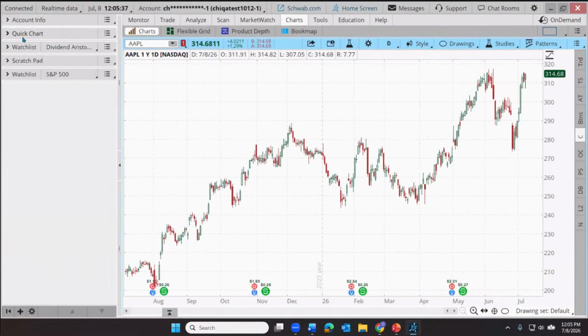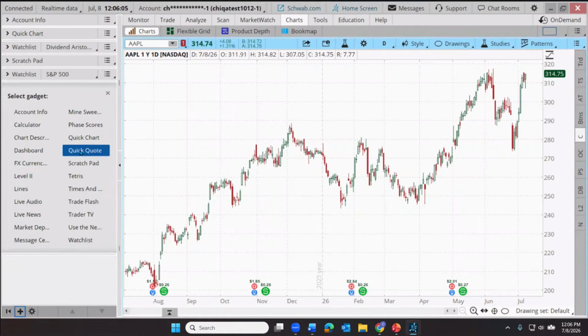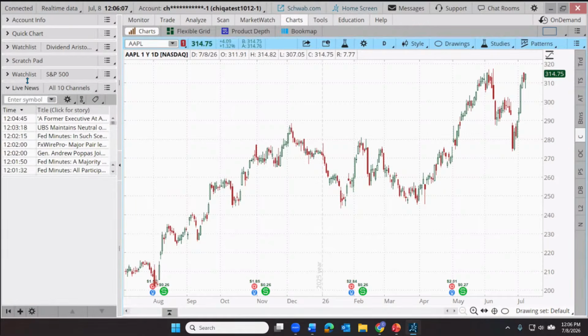And the one that we're going to be using is called Live News. This really is just a streaming feed of developing headlines that some traders like to keep an eye on. We can have it very broad, so it's looking for any market-related news, or we can zero in on specific securities or even watch lists or portfolio holdings, those kinds of things. So I'm going to add a gadget here. Let's come down and click on the Add Gadget button, that's the plus sign, and I'm going to choose Live News right there.